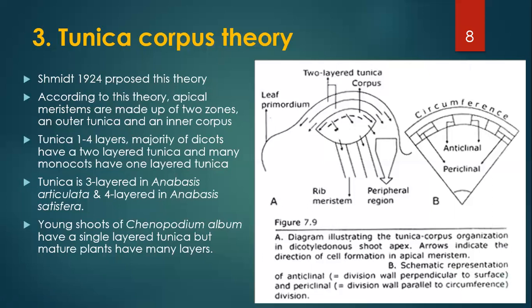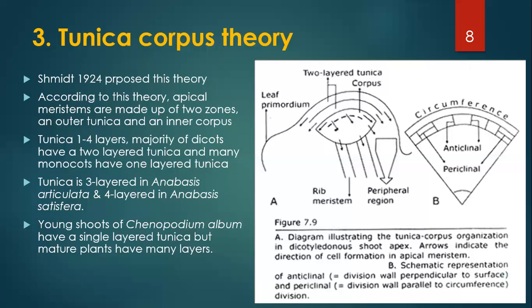Tunica is 3-layered in Anabasis articulata, whereas 4-layered in Anabasis setifera. This is the same genus, but the species are different. The tunica is three-layered in one species, and a different species of the same genus has four layers of tunica.